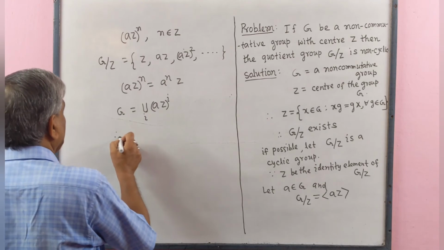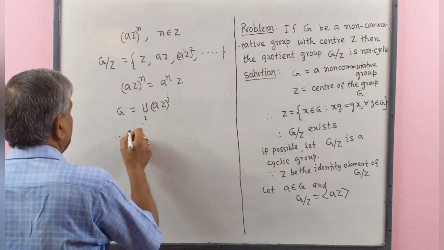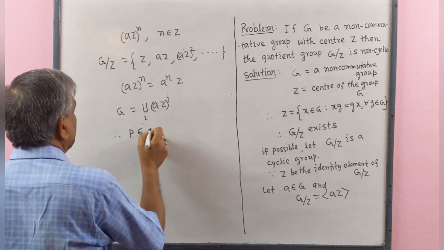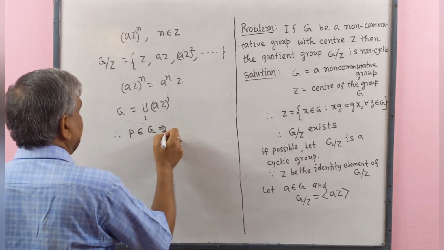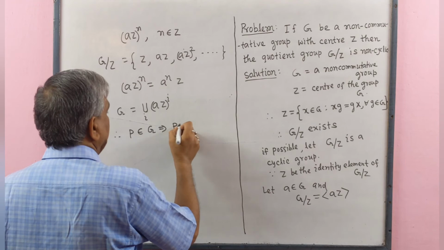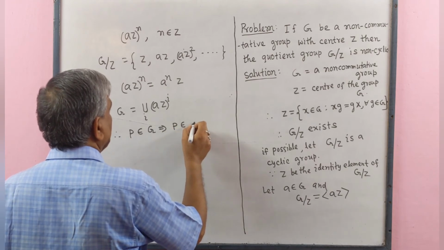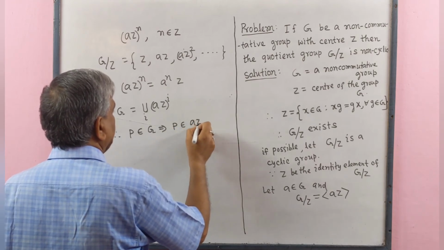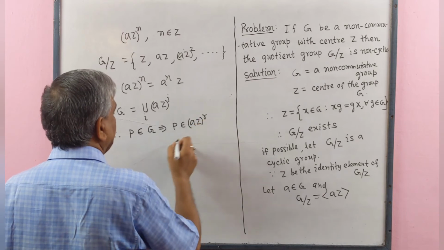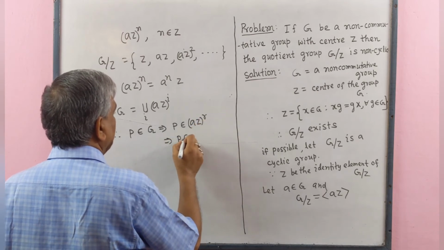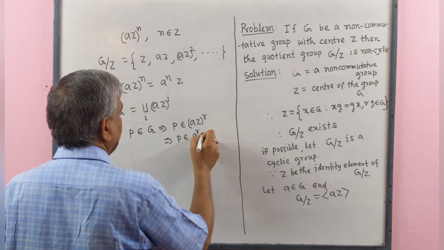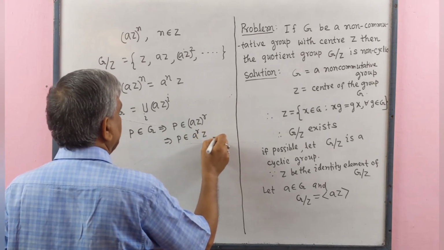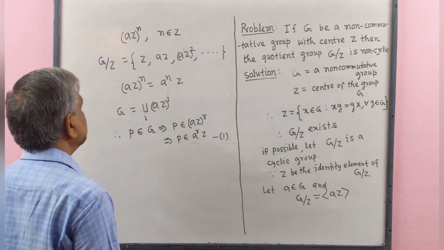Therefore, let p belongs to G implies that p belongs to (aZ)^r implies that p belongs to a^r Z. Let this is number 1.